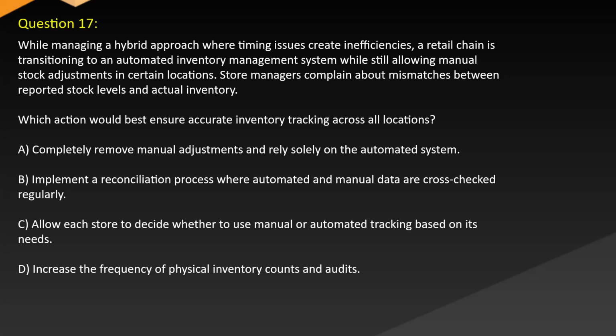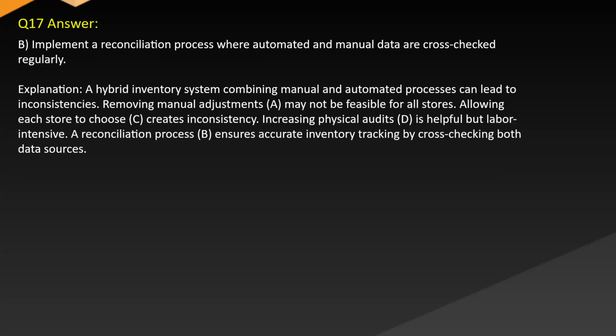A. Completely remove manual adjustments and rely solely on the automated system. B. Implement a reconciliation process where automated and manual data are cross-checked regularly. C. Allow each store to decide whether to use manual or automated tracking based on its needs. D. Increase the frequency of physical inventory counts and audits. Answer: B. Implement a reconciliation process where automated and manual data are cross-checked regularly.